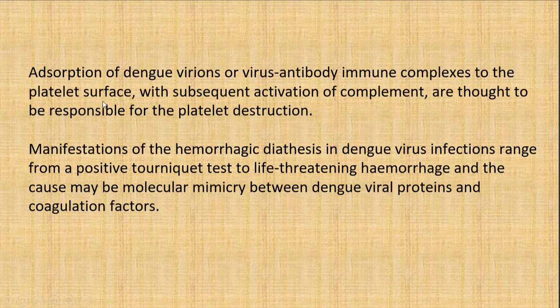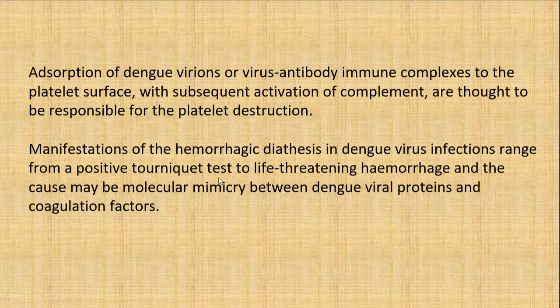They attach to the platelet surface, which leads to activation of the complement system and destruction of the platelets. The manifestations of hemorrhagic diathesis in dengue virus infection range from a positive tourniquet test to life-threatening hemorrhage, and the cause may be molecular mimicry between the dengue viral proteins and the coagulation factors.